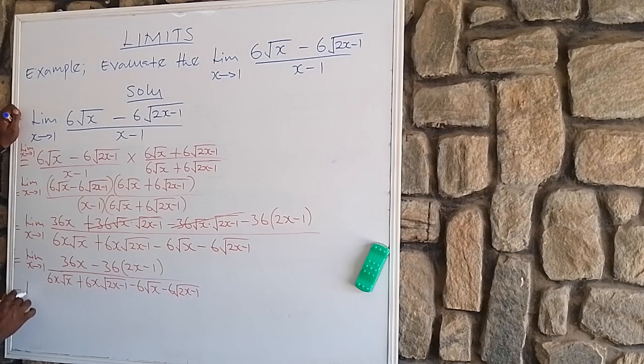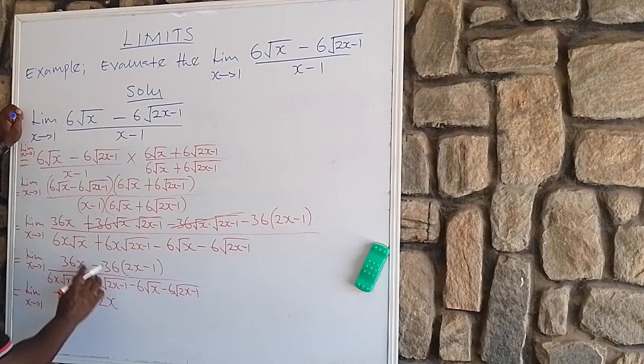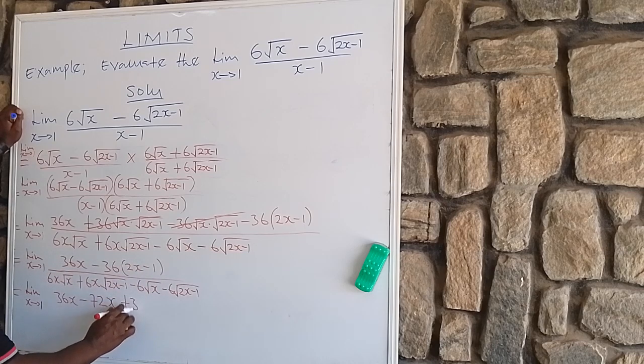Here will now be limit x tends to 1, 36x. Let us use this minus 36 to multiply out these brackets. Here it's going to give us minus 72x plus 36, isn't it?